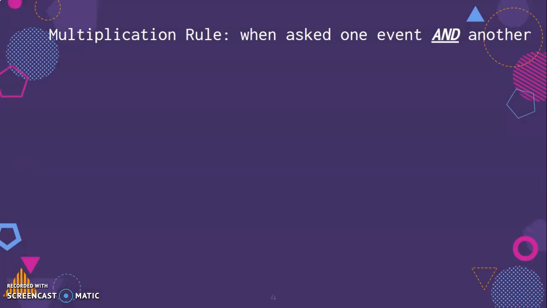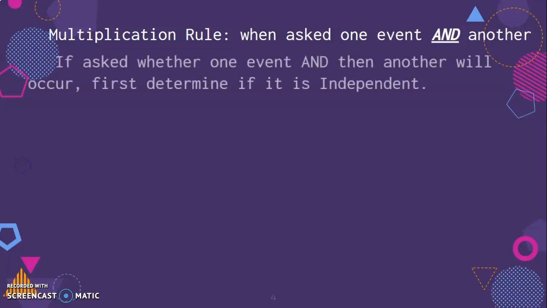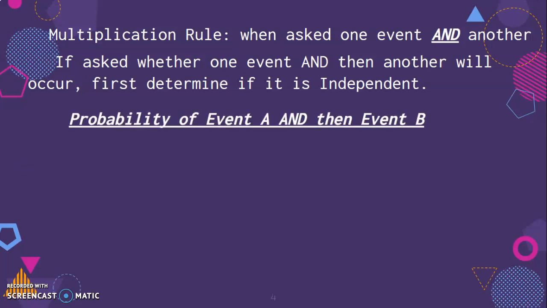So the multiplication rule is for when we're dealing with probability questions and they ask, is one event and another going to occur? What's the likelihood? What's the probability? If asked whether one event and another will occur, first determine if it's independent. That will help us determine what kind of multiplication rule will apply. In this video, we're only going to deal with events that are independent. Conditional probability will come up later, but I did want to introduce you to both the independent and dependent formulas.